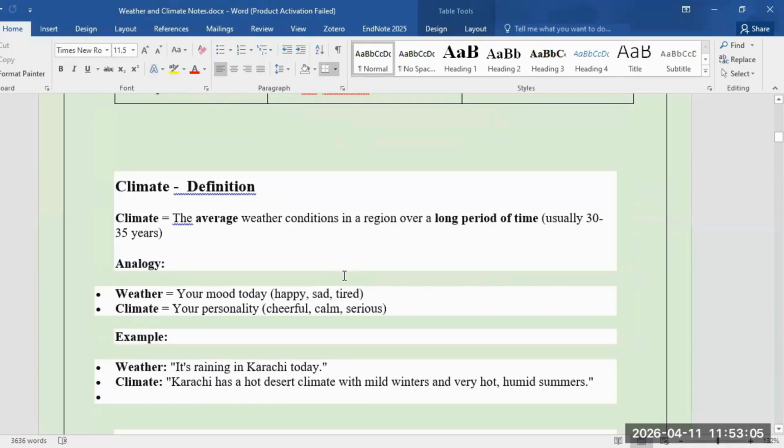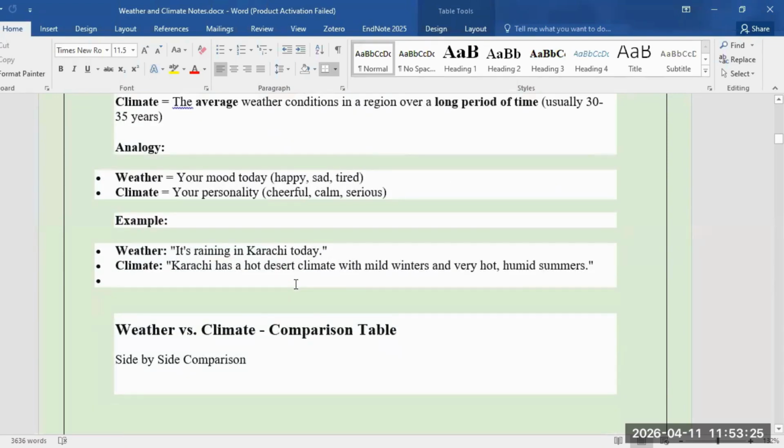Climate is the average condition in a region over a long period of time, usually at least 30 to 35 years. When we notice a certain kind of weather in any area for at least 30 to 35 years, then that is called a climate. So weather, for example, is how your mood is today. It can be happy, sad, or tired. And climate is your personality that has become over time. Cheerful, calm, serious, just like that.